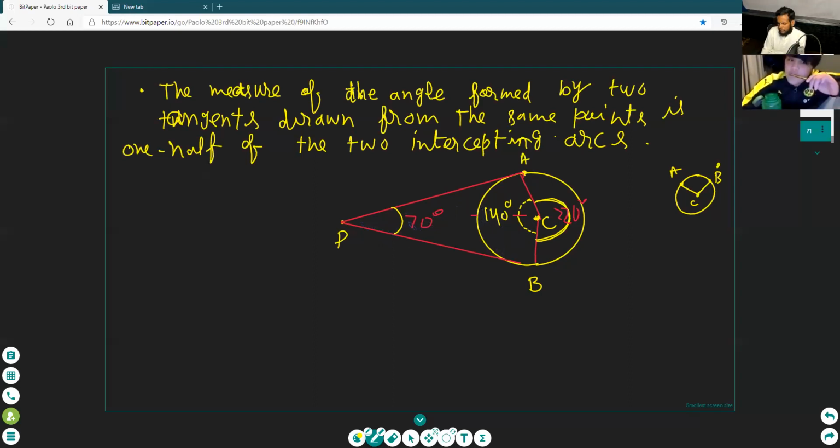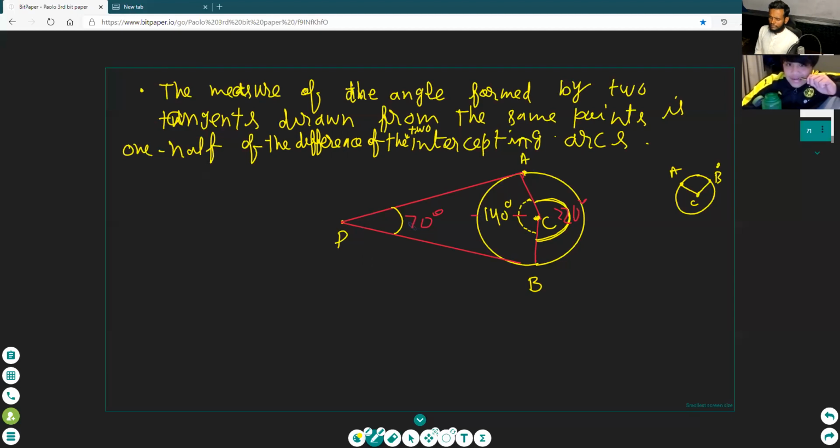Wait. See here, Paulo. The angle between two tangents drawn from the same point is one half of the difference of the intercepted arcs.